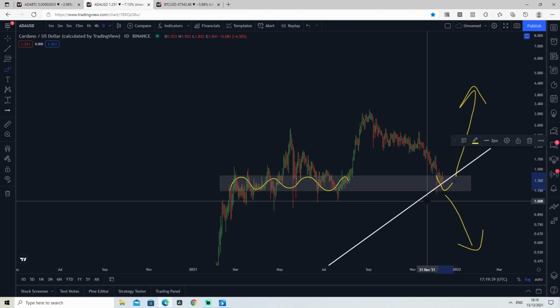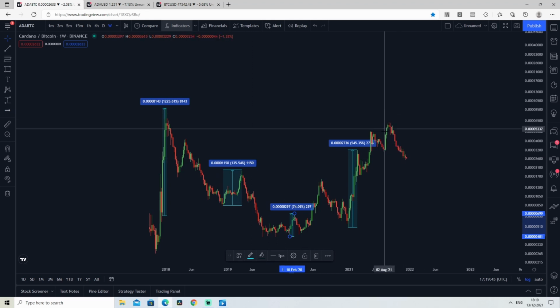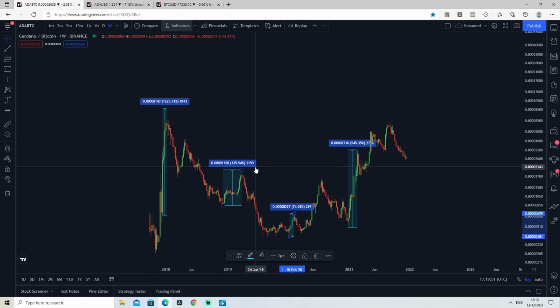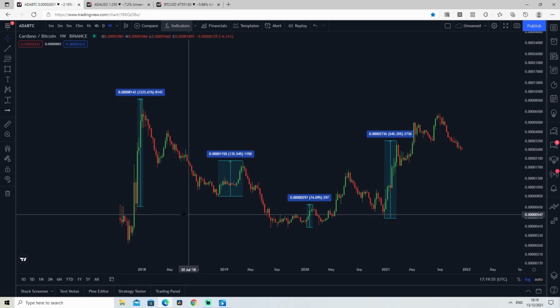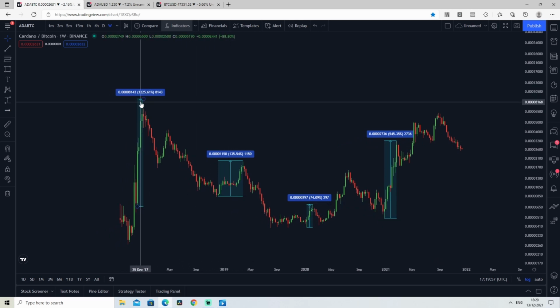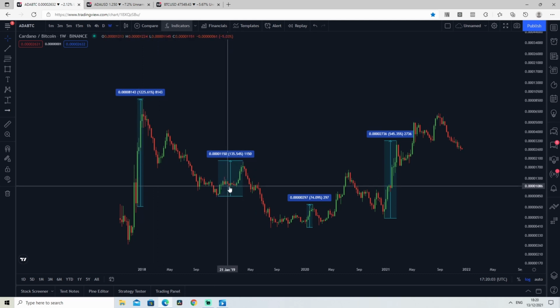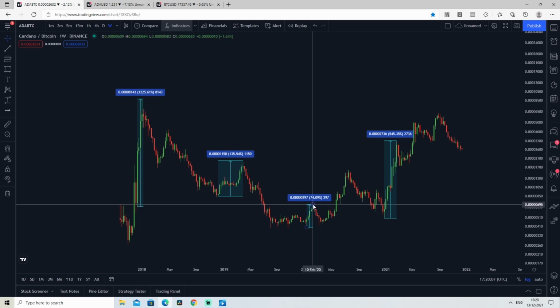Also, if we go to ADABTC, we can clearly see that we have basically been sliding down. It has literally been a fallout from the sky this quarter. We know that Cardano performs well in the second half of December and Q1 of each year, and this is not only against the US dollar, but also against Bitcoin. We have had a 1,200% move to the upside right here against Bitcoin back in 2018-2019, another 135% move to the upside in 2019, a 74% move to the upside in January of